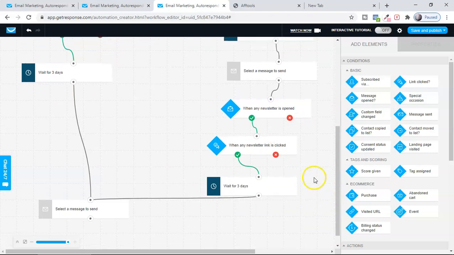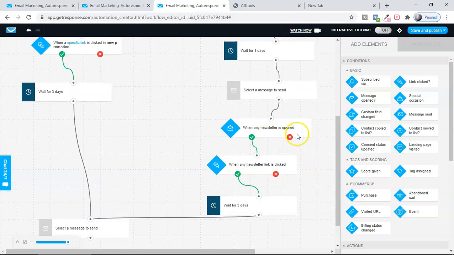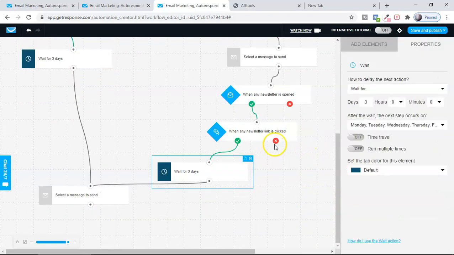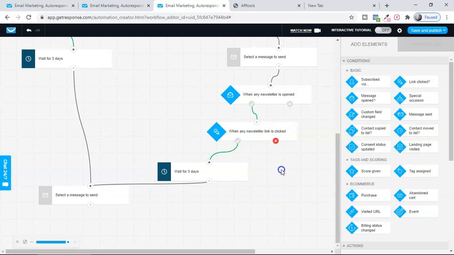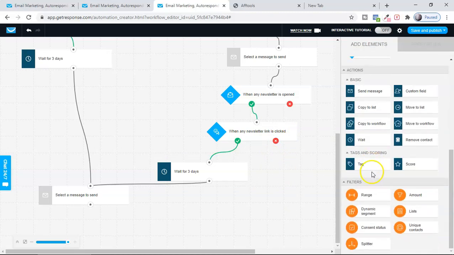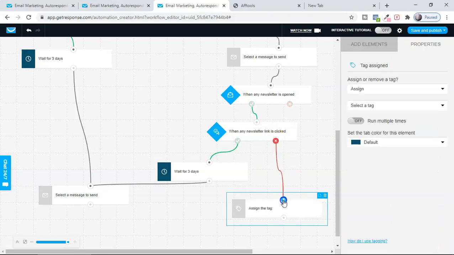And what about these people, guys, who still have not opened my email? It's very simple. Still, because I have promoted the second time, if they're not opening, then I'm going to have one more strategy for them. I'm going to tag them. So here I'm going to connect them. So what is this tag? I have to create a tag.